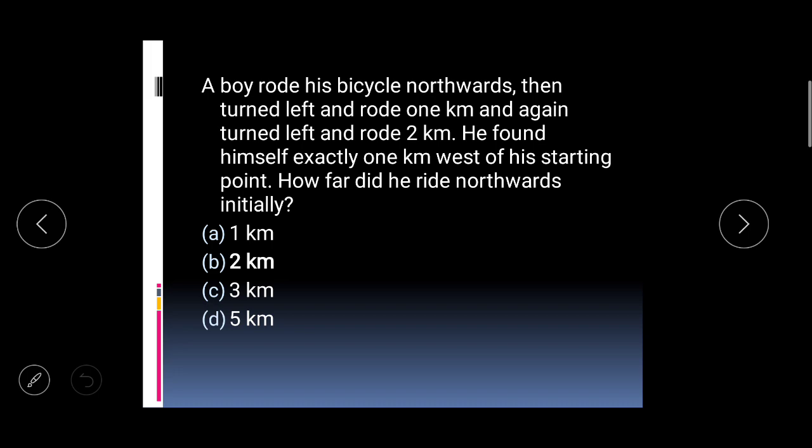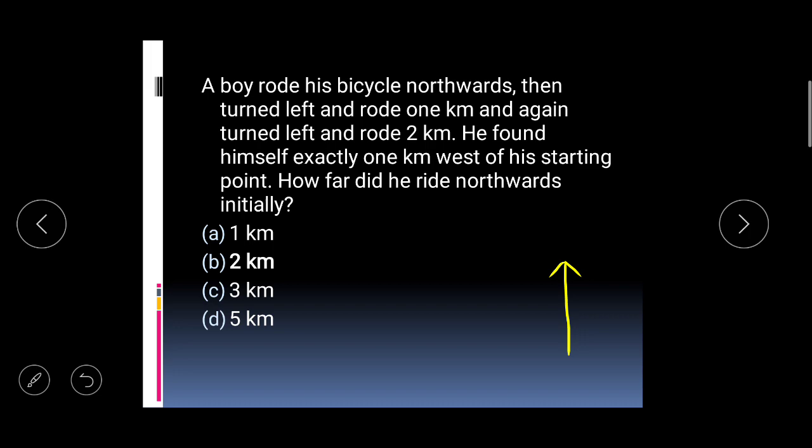Second, a boy rode his bicycle northwards, then turned left, rode 1 kilometer, again turned left, rode 2 kilometers. He found himself exactly 1 kilometer west of his starting point. How far did he ride northwards initially? So, let us start by plotting the line diagram. First he rode northwards, then turned left.